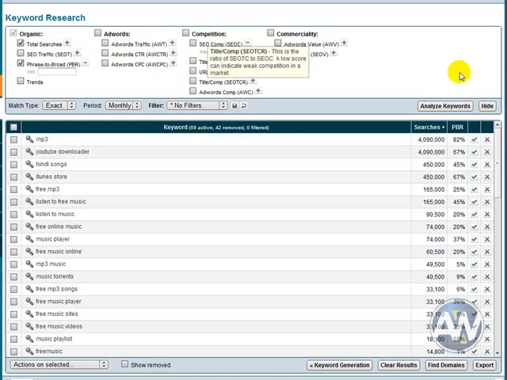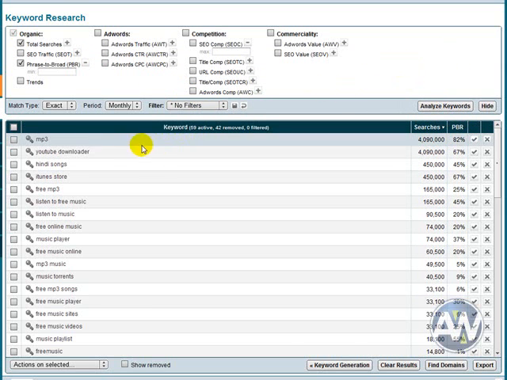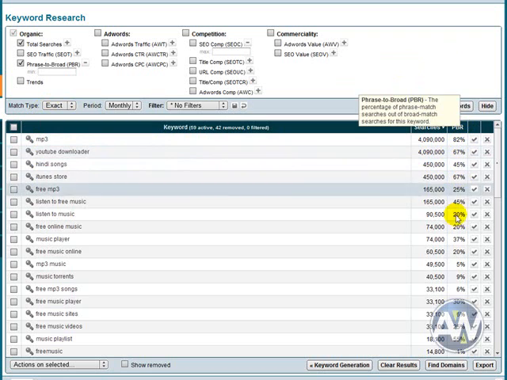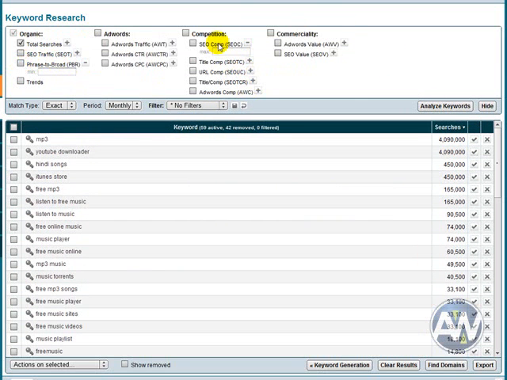Now, the phrase to broad match still confuses me. It doesn't confuse me because I don't understand what it is. It is the percentage of phrase match searches out of broad match searches for this keyword. So basically it's saying how often is YouTube downloader actually searched for as the phrase in that order. But the thing is, we're going exact match here, so the PBR should be 100% on each of them as far as I'm concerned. If you change that match type to exact, it doesn't change, and therefore it just makes no sense to me, so I get rid of it.